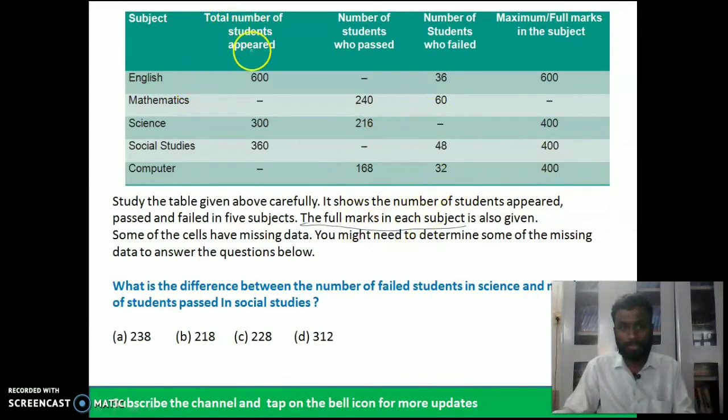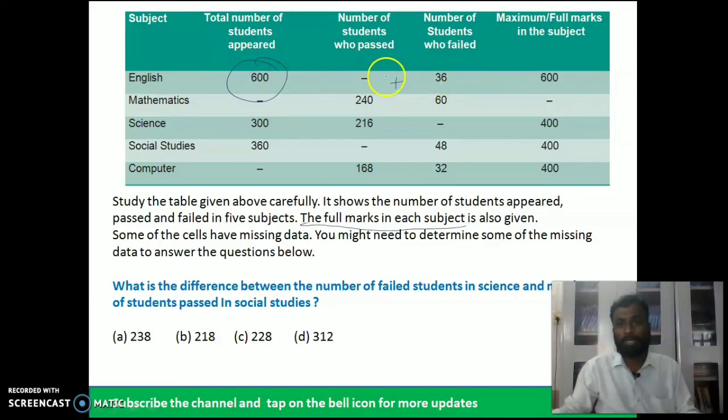The number of students appeared is the number of students passed plus the number of students failed. It is a very general topic. As you know, the number of students appeared equals students passed plus students failed, right?